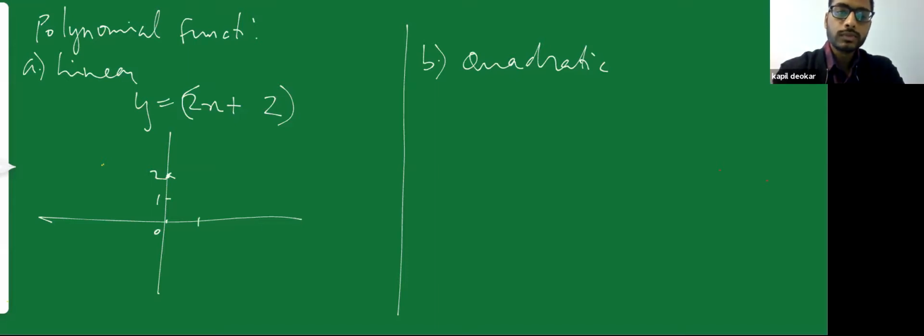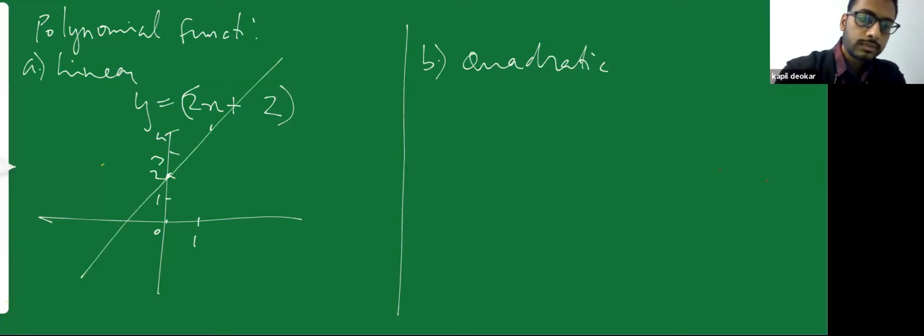Okay, I'll put x is equal to 1. So what value of y will I get? x is equal to 1, therefore y is equal to how much? 2 into 1, 2, 2 plus 2, 4. So when x is equal to 1, y is equal to 4, this point. So my line is going to be like this.